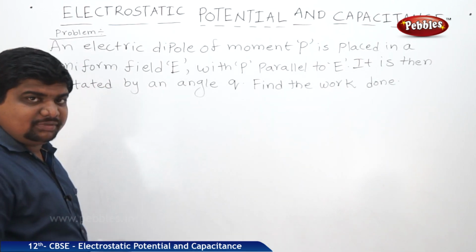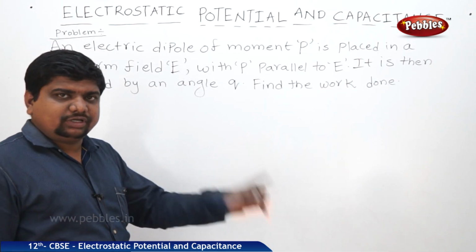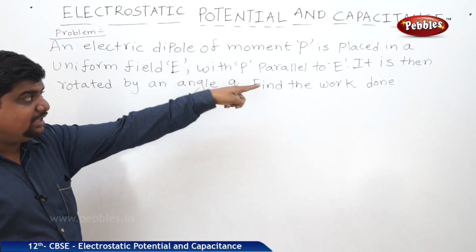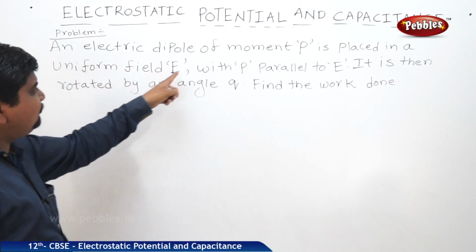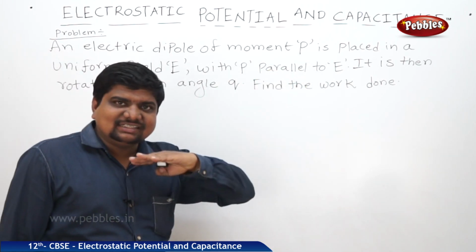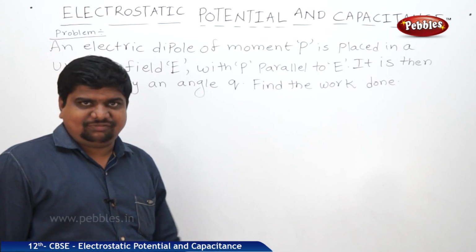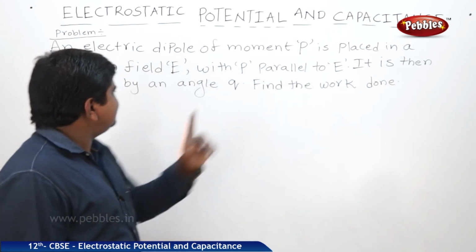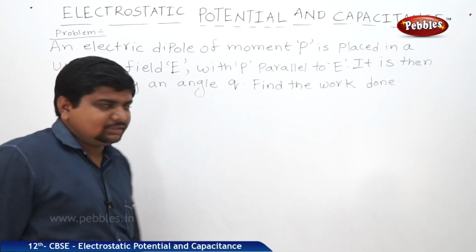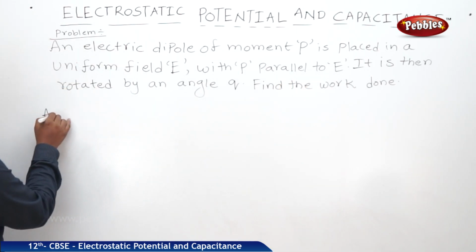Here, one problem is there based on the work done to rotate a dipole in an electric field. See the question. An electric dipole of moment P is placed in a uniform field E with P parallel to E, meaning its dipole moment is parallel to the electric field initially. It is then rotated by an angle Q. Find the work done. Try to visualize the problem.